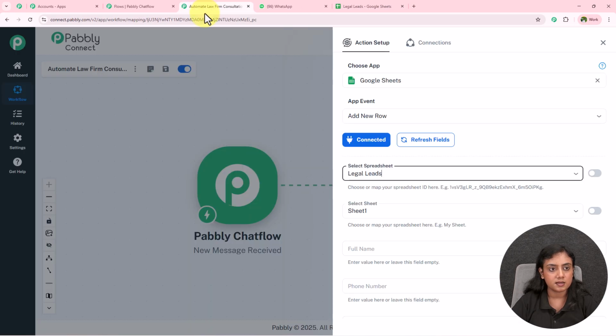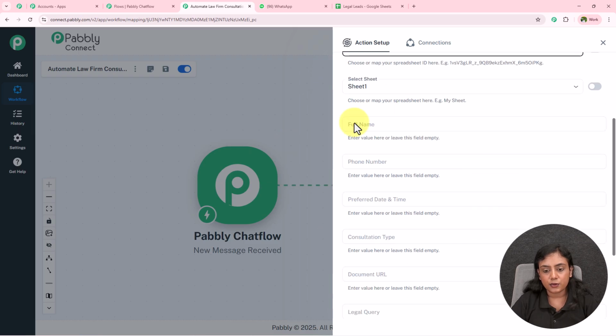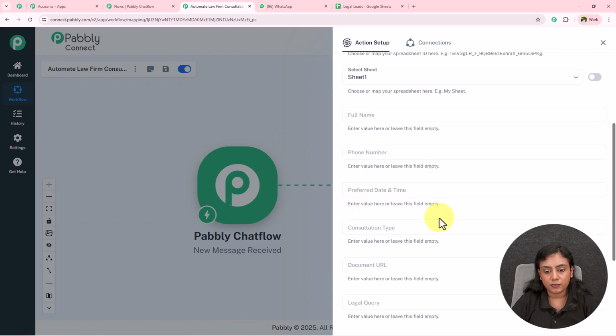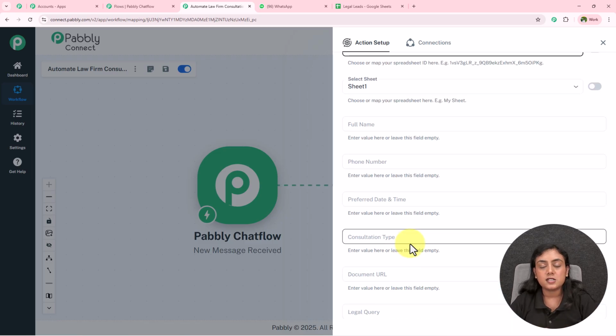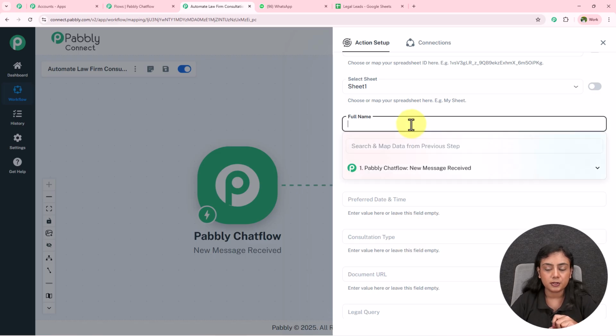I'm going to drag this. Okay, yeah, then it is asking for all these fields like full name, phone number, preferred date and time, consultation type, document URL, and the legal query. Now for the data of these fields, what I'm going to do is map the data. How mapping works is that as soon as I click on this field, the previous step is going to appear in front of you.